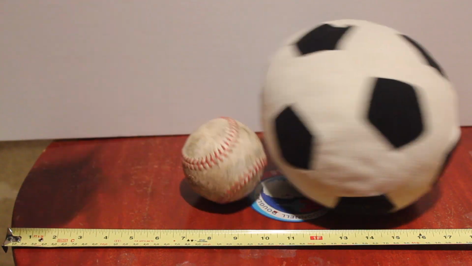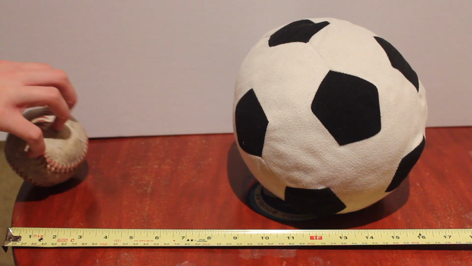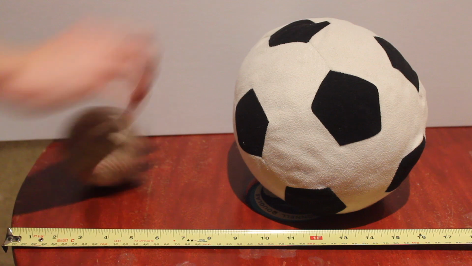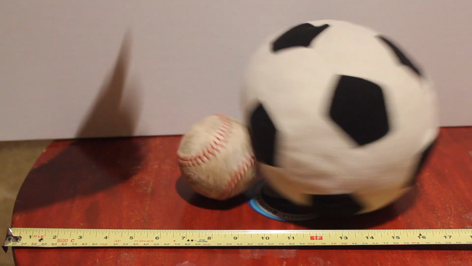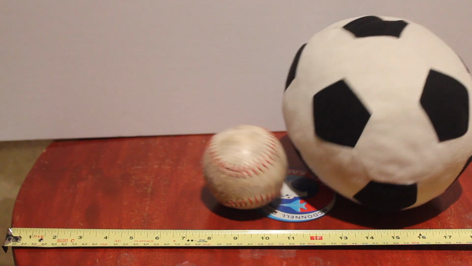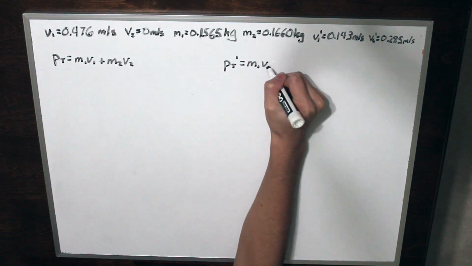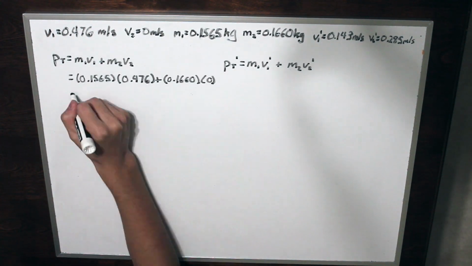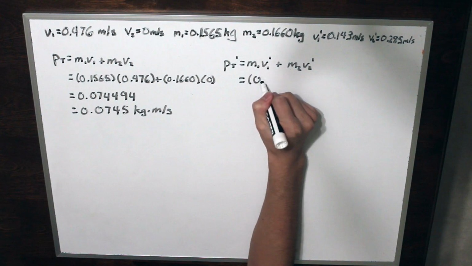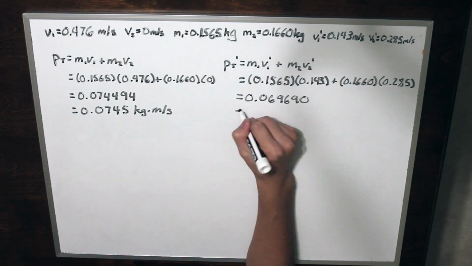This collision, on the other hand, is far more inelastic than the first. Because the soccer cushion is soft, the baseball is able to put a small dent in the cushion, which takes away some of the kinetic energy. Because some of that kinetic energy is lost here, the collision is inelastic. However, regardless of the elasticity, the total momentum within the system is still conserved.